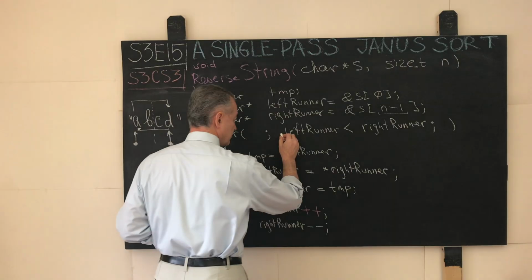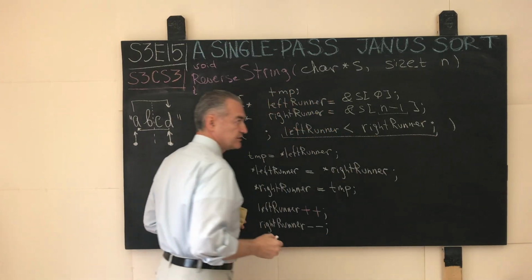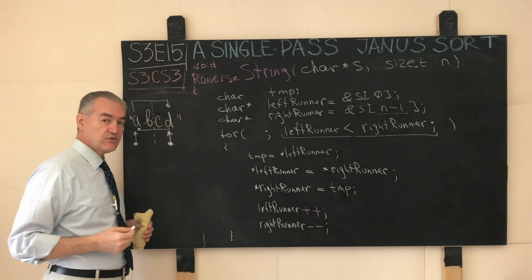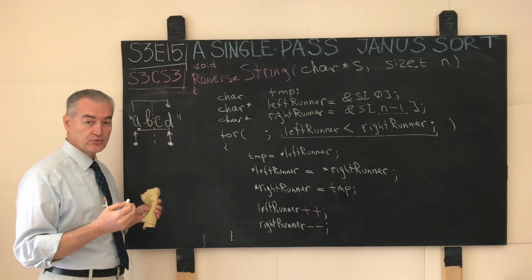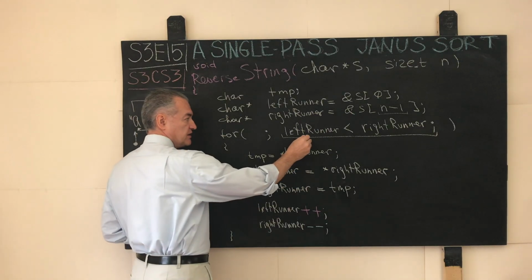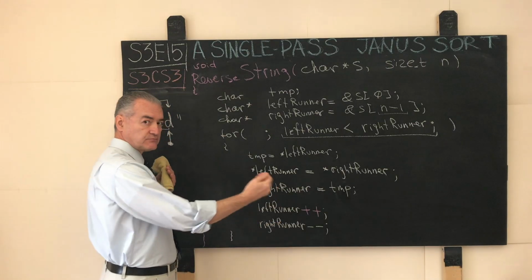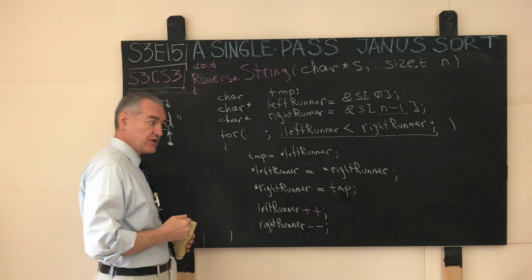And the condition for the termination of our algorithm, just as we saw for the previous algorithm, the algorithm for detecting whether the input string or input array is a palindrome or not, is that we continue as long as the left runner and the right runner did not overlap or crisscross their positions.